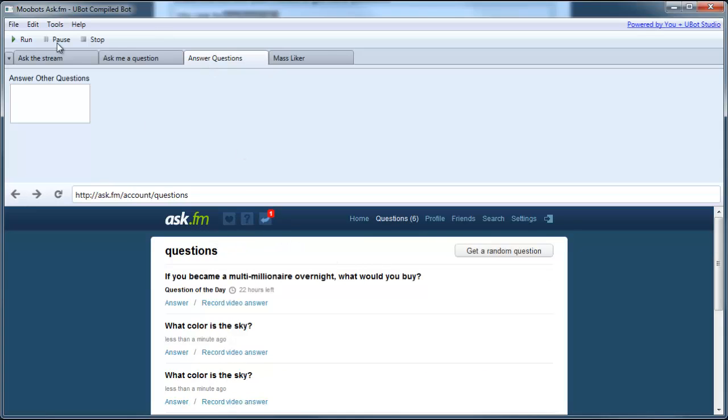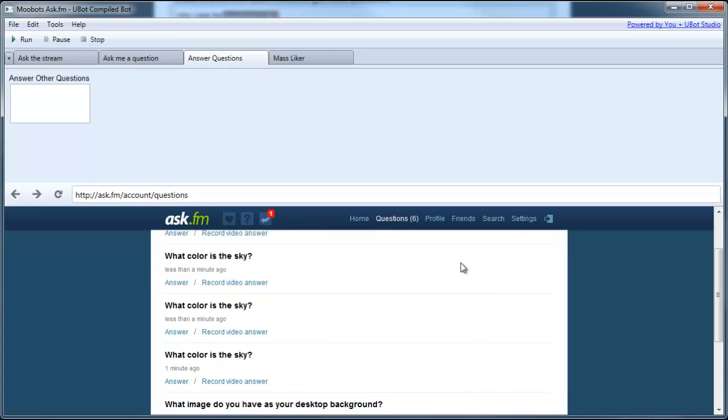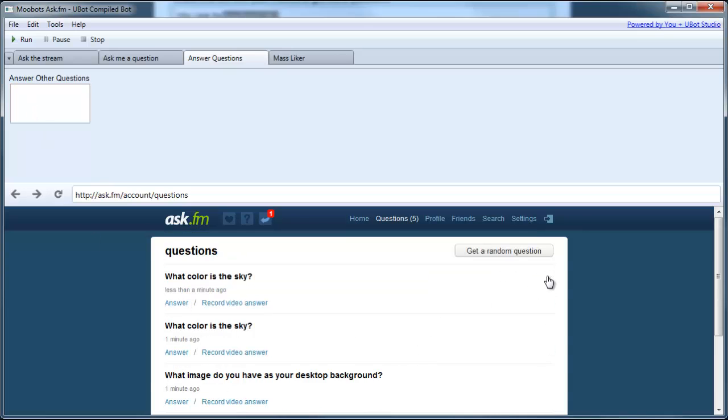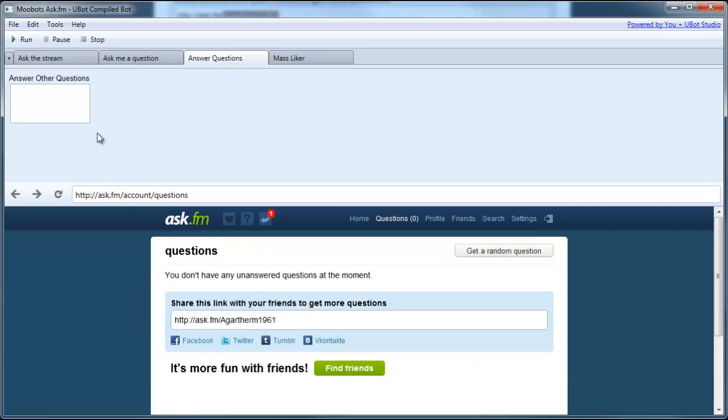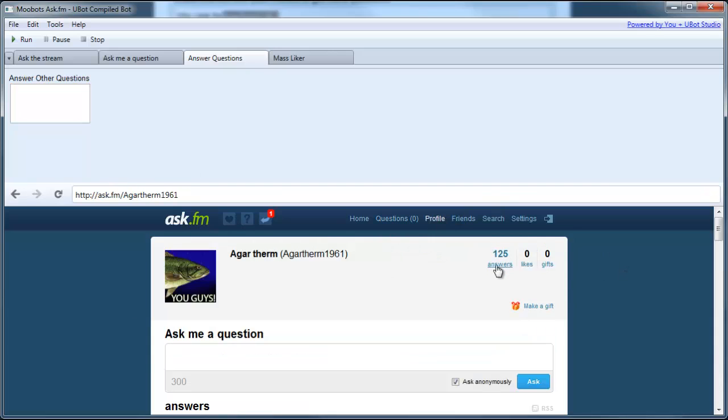So what this tab does is it will get a random question, then answer it with whatever you put in here. Now for these, I'm just going to delete all these so you can see how this works. I usually put generic things, and this is just to build up how many answers you have shown on your profile. As you can see, I have 125 answers. They're all just generic answers to things. So answer to other questions.